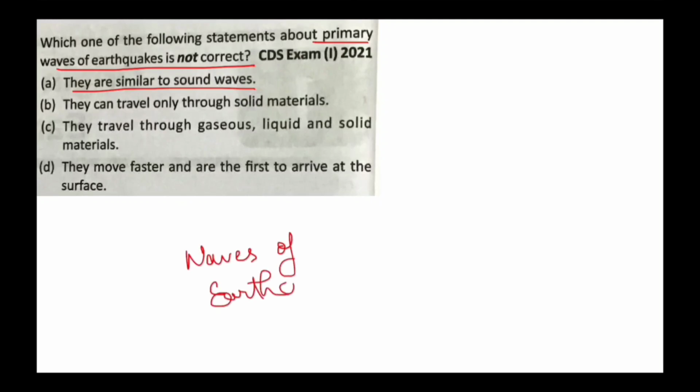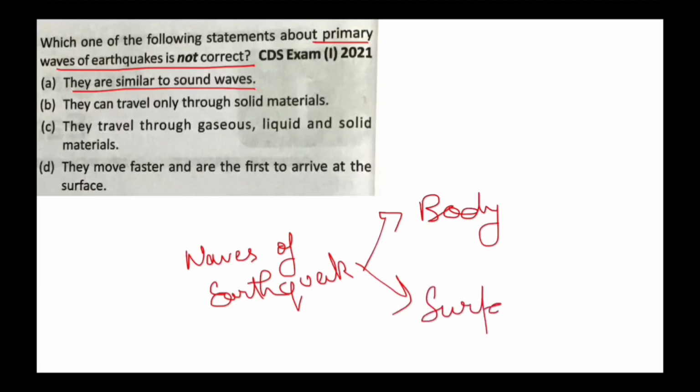Next, which one of the following about the primary phase of earthquake is not correct? They are similar to sound waves. First, see that waves of earthquake are of 2 types, that are body waves and surface waves. Body waves are further divided into 2, primary and secondary.